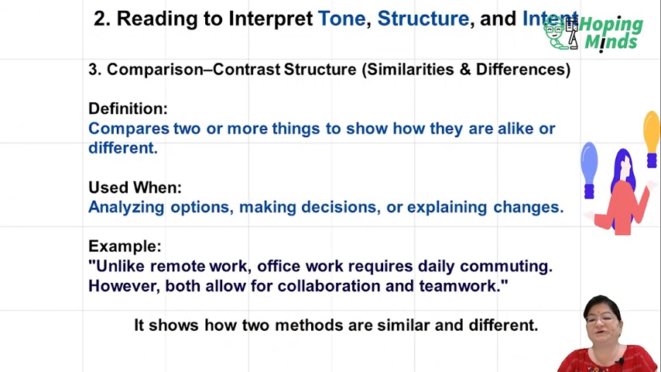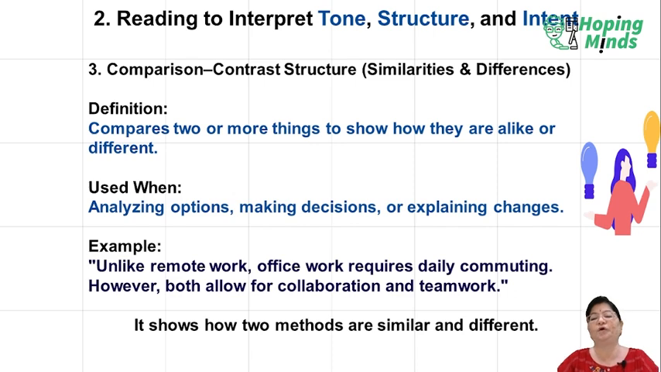Comparison and contrast structure: similarities and differences. Definition: it compares two or more things to show how they are alike or different, and is used when analyzing options, making decisions, or explaining changes. That means it compares two or more things.